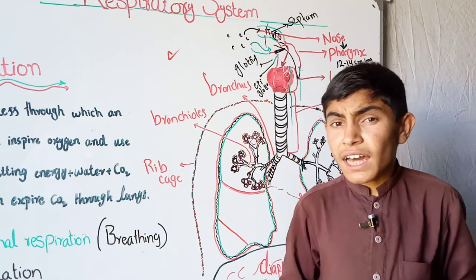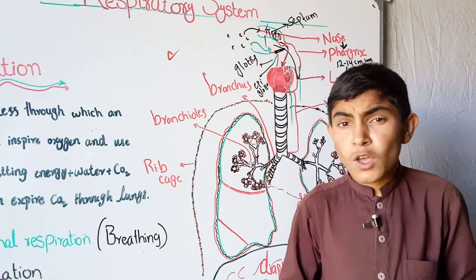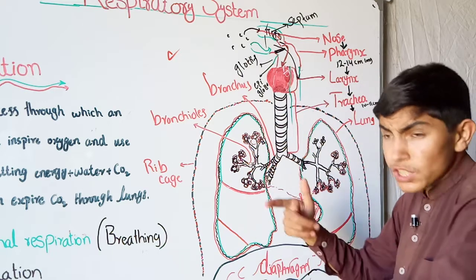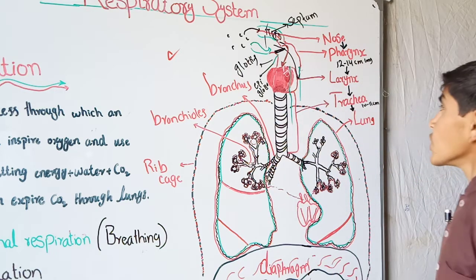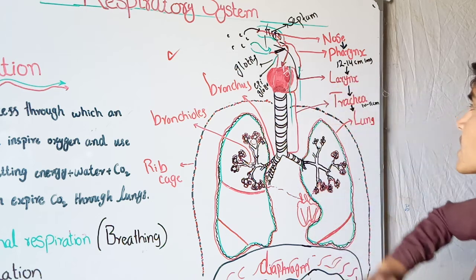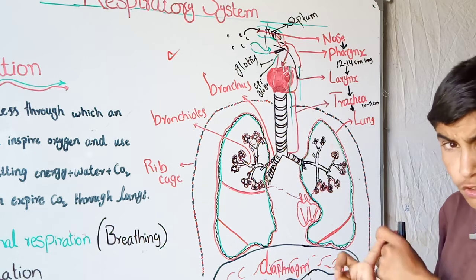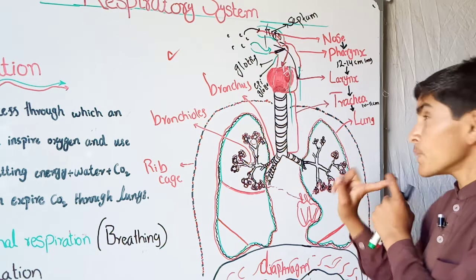But thanks to God, Allah has created some structures which we call cilia. We will talk about this. They push the food to the upper side. Okay, this was the pharynx. So the pharynx leads to both roads, the digestive tract and also the respiratory tract.